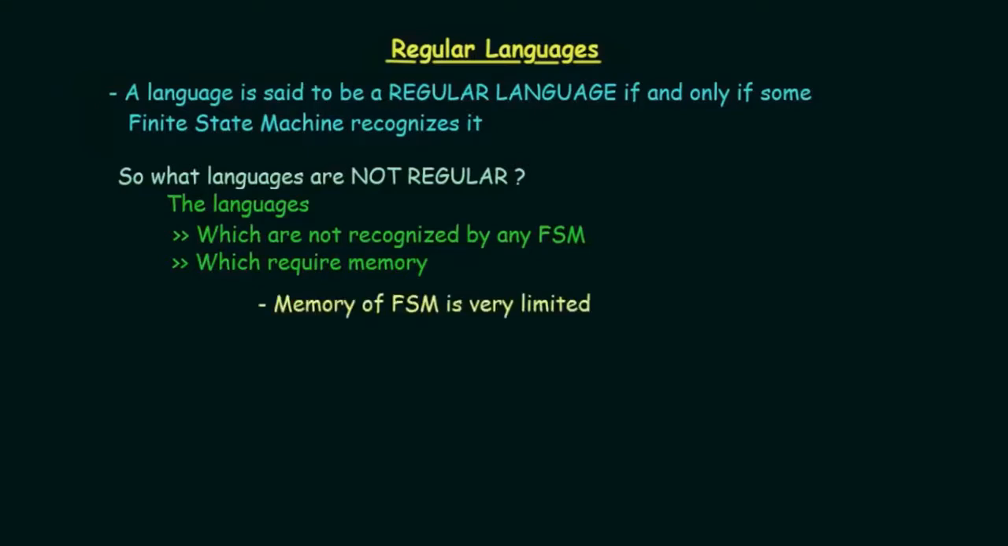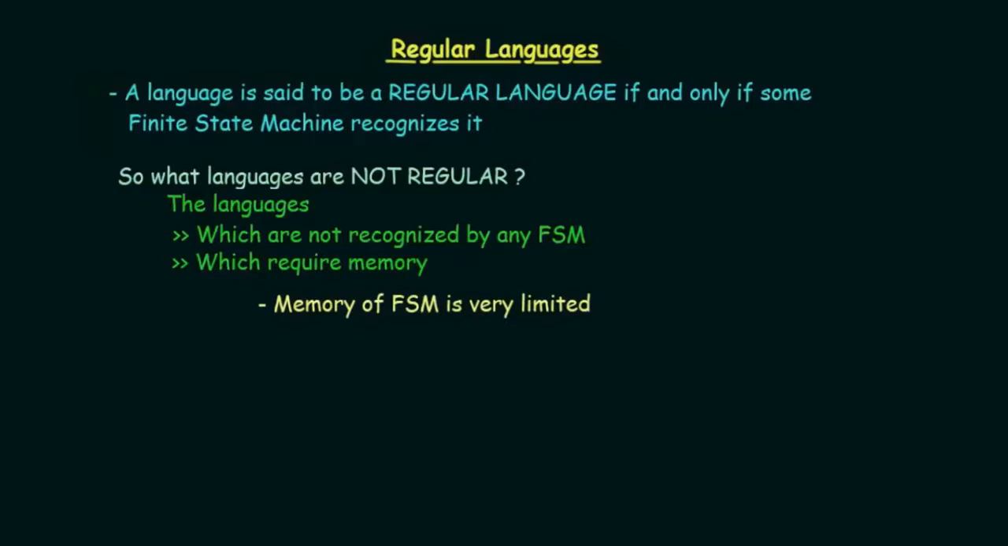So what is the reason behind this? Because the memory of a finite state machine is very limited. Whenever we talk about state transitions, a transition diagram or transition table, actually the table is what we draw, but the transition diagram shows what is going on inside that particular machine.